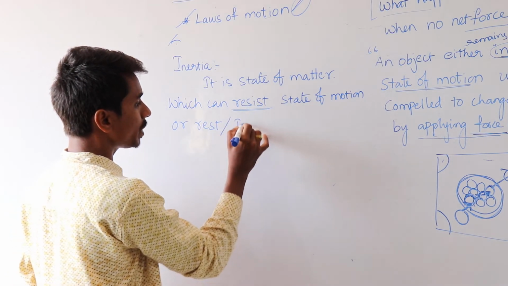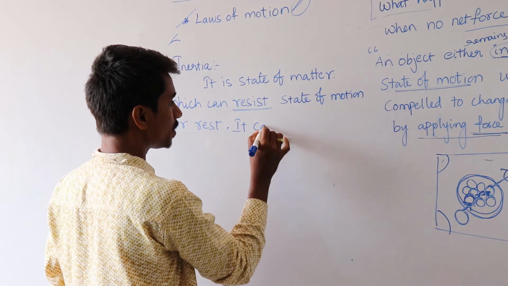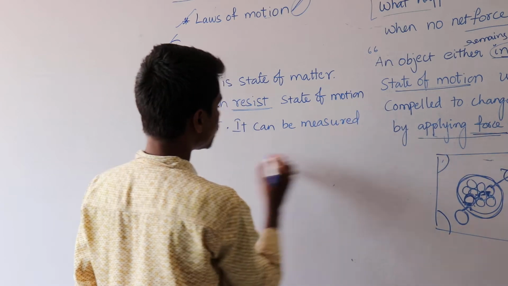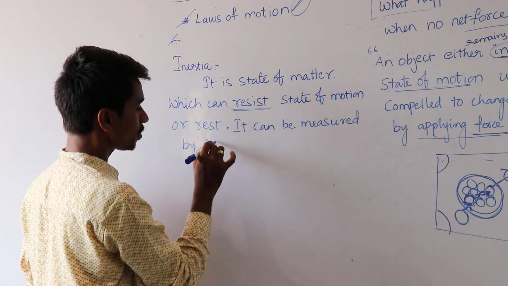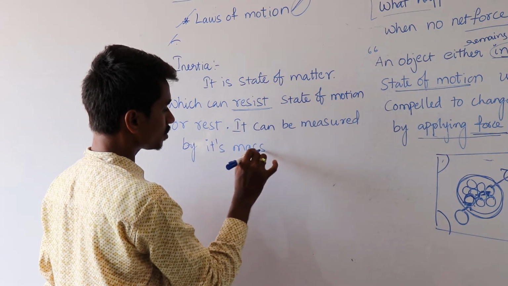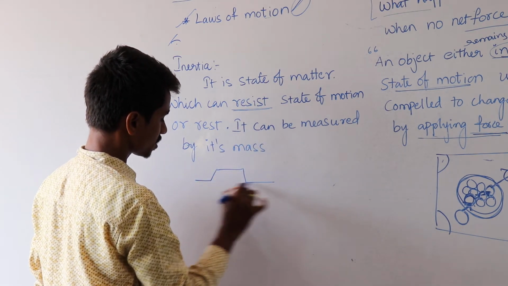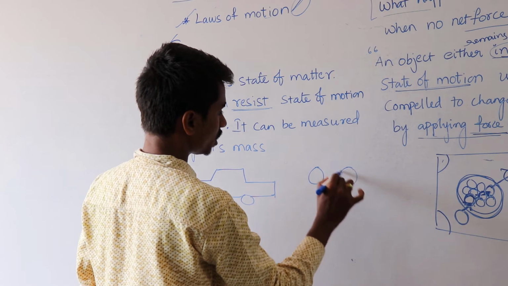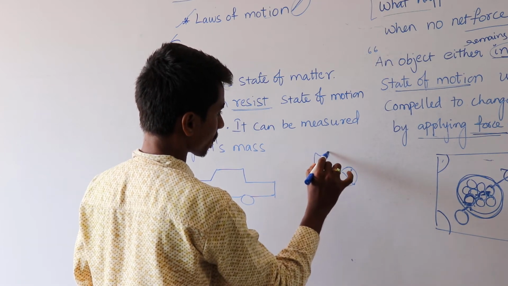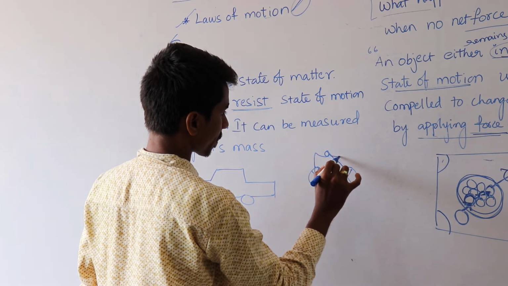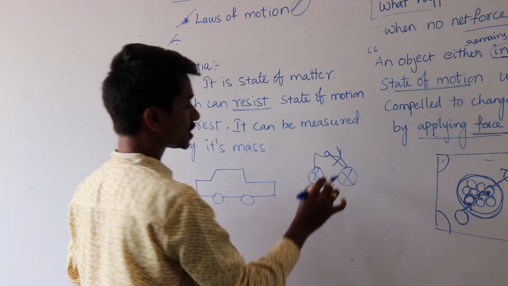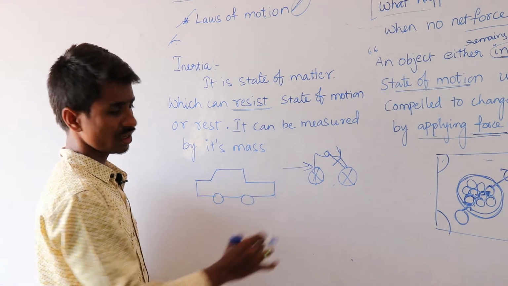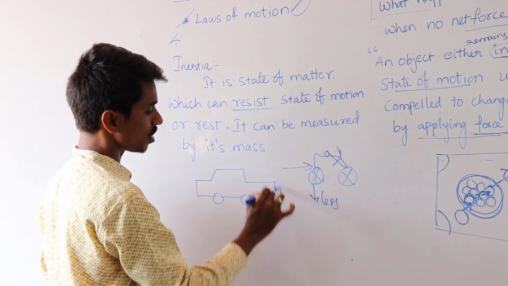So it can be measured by its mass. Just now we have seen an example. Suppose I take a car like this and a bicycle like this. This is the bicycle, this is the car. Which is easier to pull? This is easier to pull. Why? Its mass is less, but the car's mass is high.